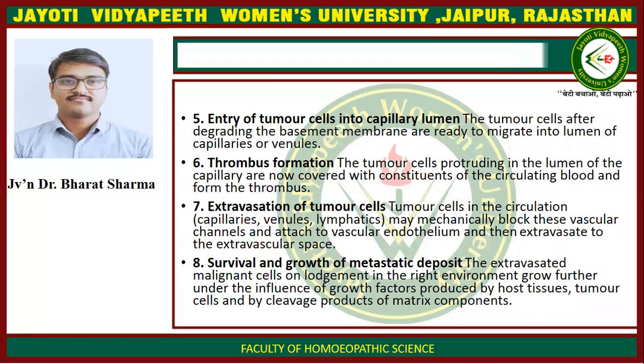Entry of tumor cell into capillary lumen. The tumor cells after degrading the basement membrane are ready to migrate into lumen of the capillary or venule. Thrombus formation. The tumor cells protruding in the lumen of the capillary are now covered with constituents of the circulating blood and form the thrombus.